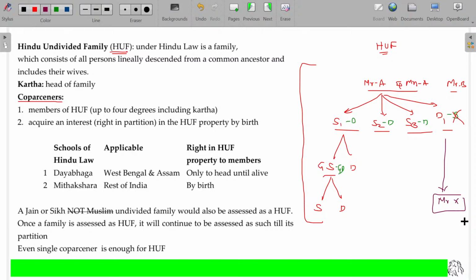The daughter is a co-parcener in this family, becomes a member here, and the daughter's spouse is a co-parcener in his family. In one, she has the power to earn the share. In another property, she is only a member. Clear?